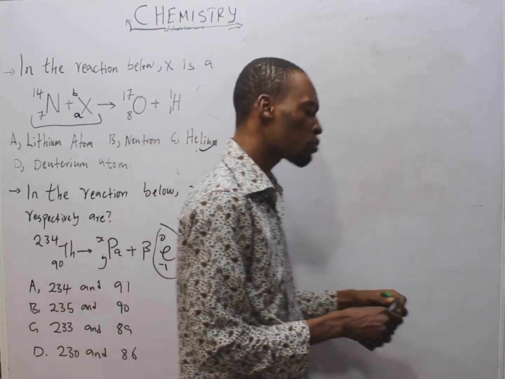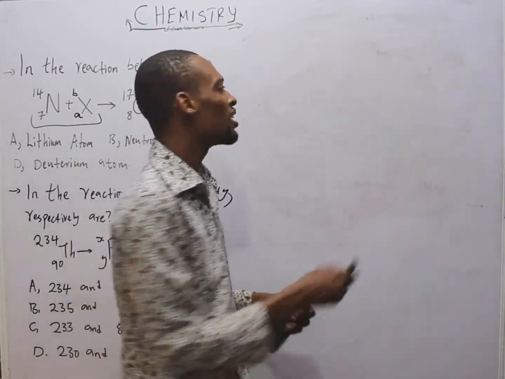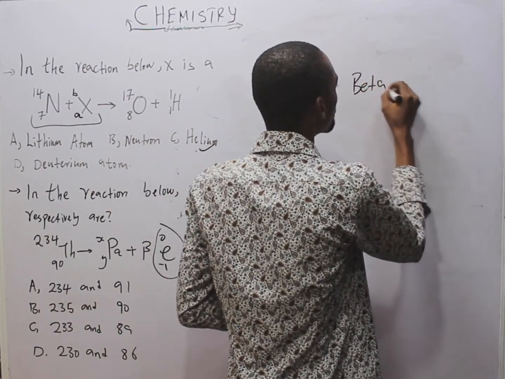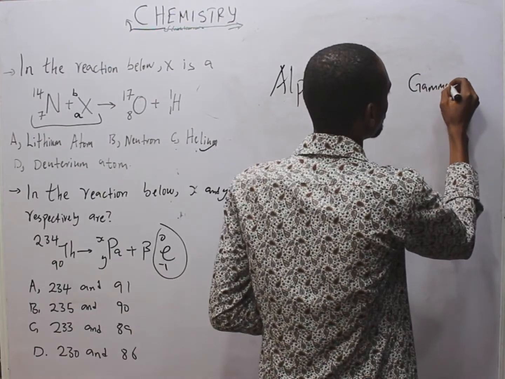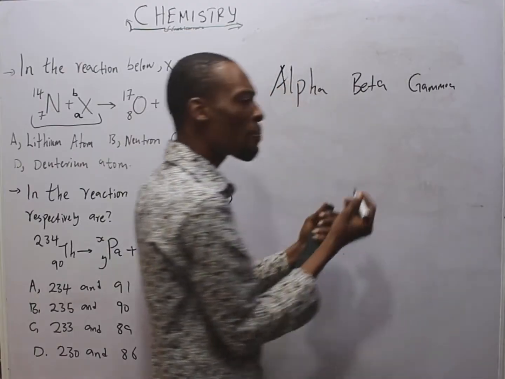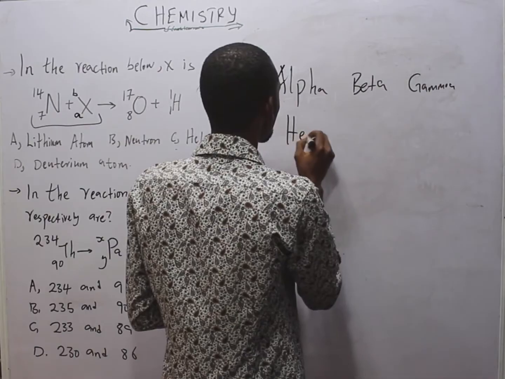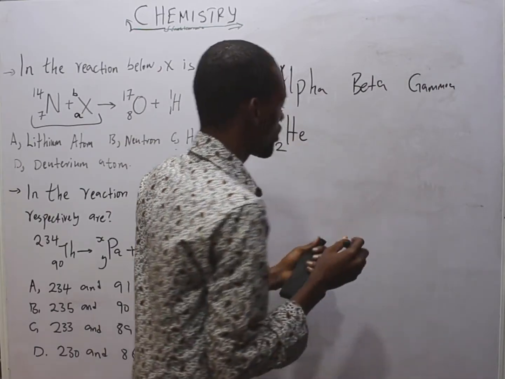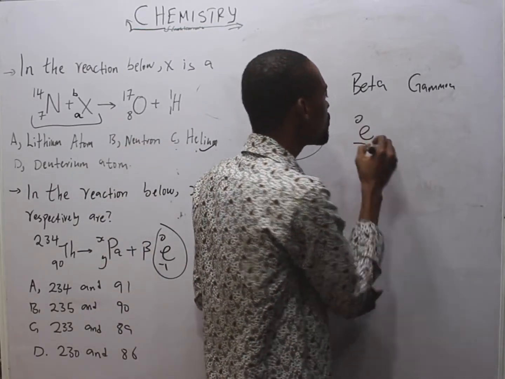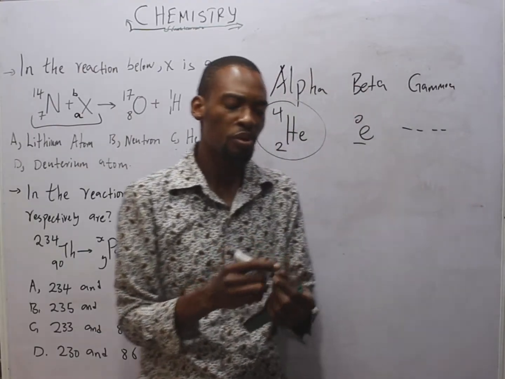Now, radioactivity, spontaneous disintegration. An atom disintegrates to form particles like alpha particles, beta particles, and gamma rays. An alpha particle is simply a helium nucleus, He42. A helium nucleus, that is alpha particles, while beta particles are fast moving electrons. Gamma, these are rays being produced.